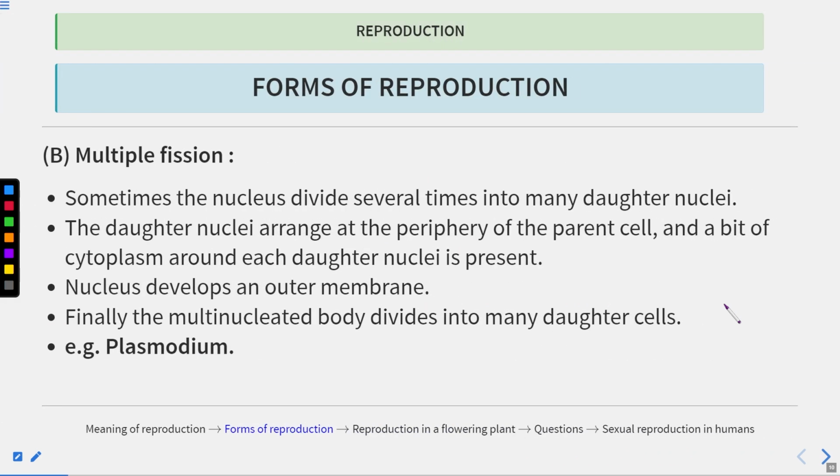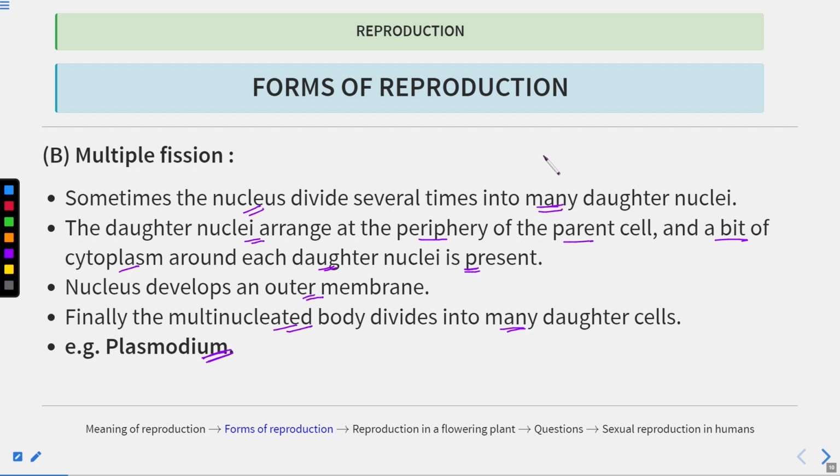Next is multiple fission. What is happening in multiple fission? Sometimes the nucleus divides several times into many daughter nuclei. So the nucleus is dividing here multiple times. Now the daughter nuclei arrange at the periphery of the parent cell, with a bit of cytoplasm around each daughter nucleus. Now each nucleus develops an outer membrane, and finally the multinucleate body divides into many daughter cells. This occurs in plasmodium. Clear?